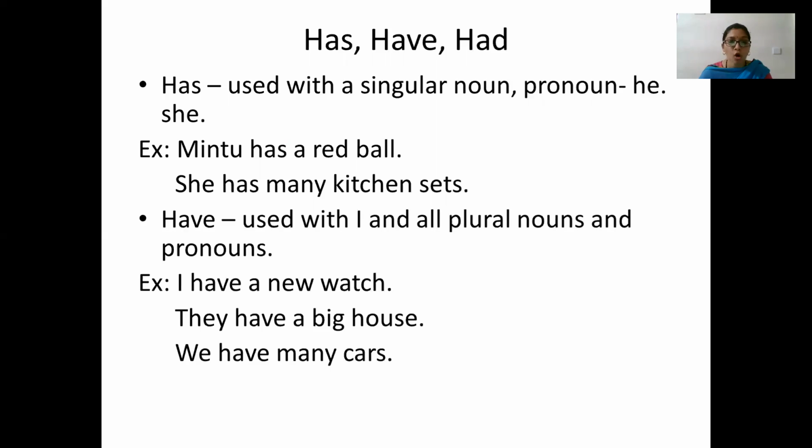Have is used with I and all plural nouns and pronouns. I have a new watch. They have a big house. We have many cars. So children, has and have are used with present form of tense. Has is used with singular noun and pronoun, and have is used with I and all plural nouns and pronouns.